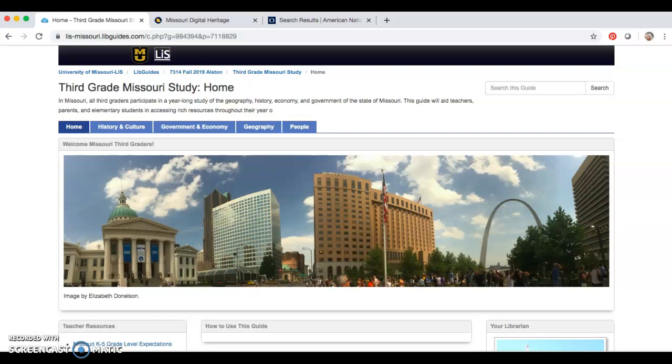All third graders in the state will complete a year-long social studies unit to learn about Missouri, its historical events, political structures, natural resources, and influential people. I want to walk you through how to use this guide and a few featured resources within it.